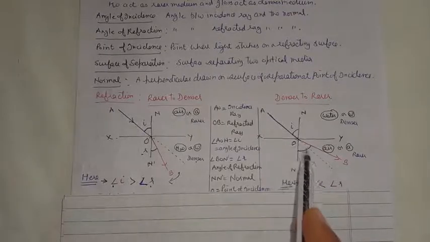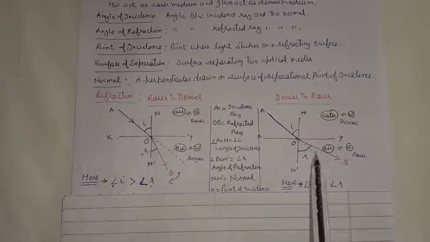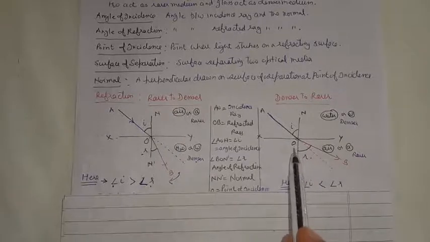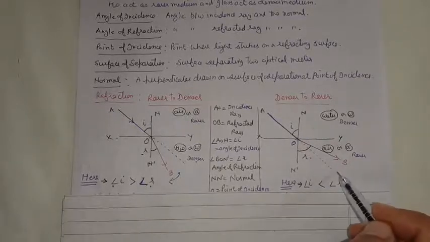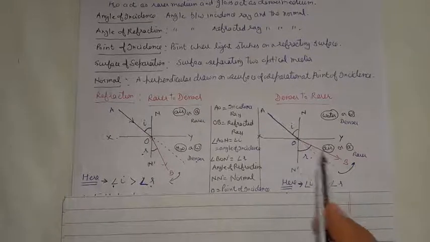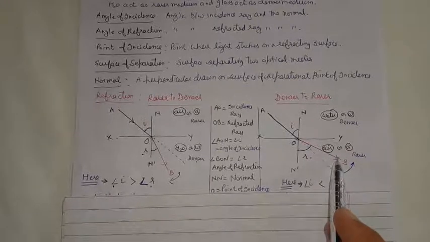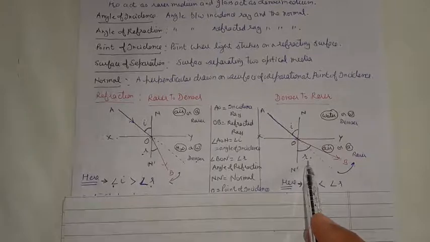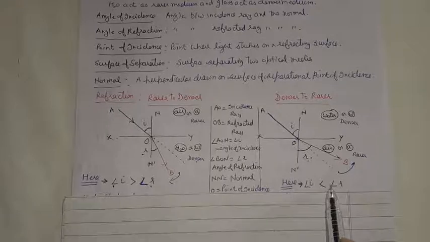Light wanted to travel along this straight line path, but due to change in the optical density, the speed of light will change when it goes from water to the rarer medium. So due to this, light will suffer a bending, and in this case light is going to bend away from the normal, such that we will have a new path of the light ray going from O to B, such that the refracted ray of light OB will be produced, which will be making angle r, BON dash equal to r, which will be the angle of refraction. Here the angle of incidence will be less than the angle of refraction.